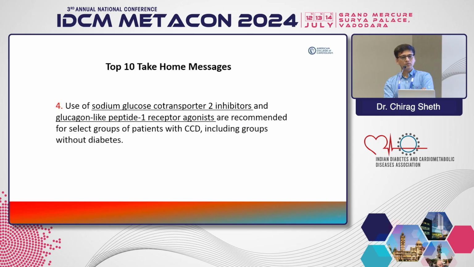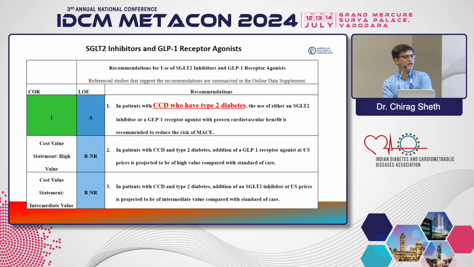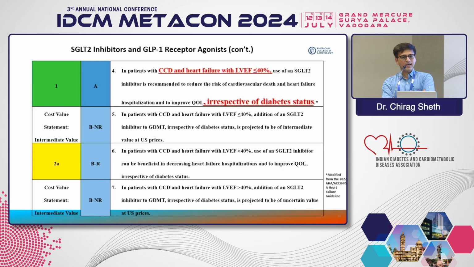About SGLT2 inhibitors and GLP-1 receptor agonists in patients with chronic coronary artery disease, two important aspects. Those patients who have diabetes, irrespective of LV dysfunction, should be on SGLT2 inhibitors or GLP-1 agonist drugs, because they have been shown to have proven cardiovascular benefit and future reduction in the risk of MACE. And if a patient has heart failure with ejection fraction less than 40%, irrespective of diabetic status, they should receive these two drugs, SGLT2 and GLP-1 receptor agonists.